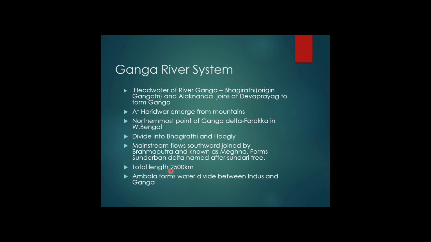The total length of river Ganga is 2500 km, and Ambala forms the water divide between the Indus and the river Ganga. Ambala acts as a water dividing point. It is an elevated area from where the two river basins are divided.